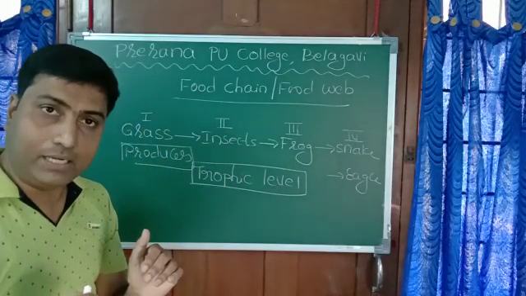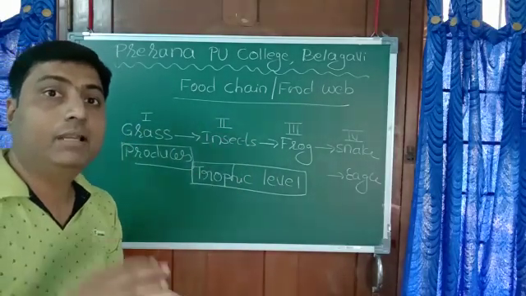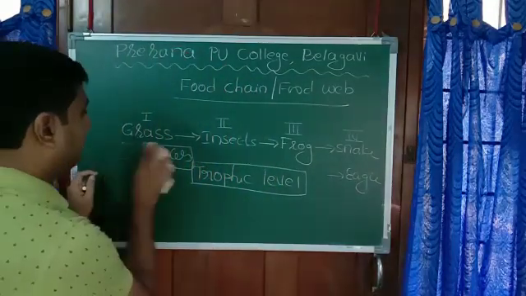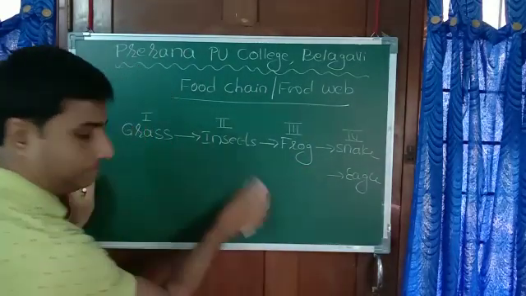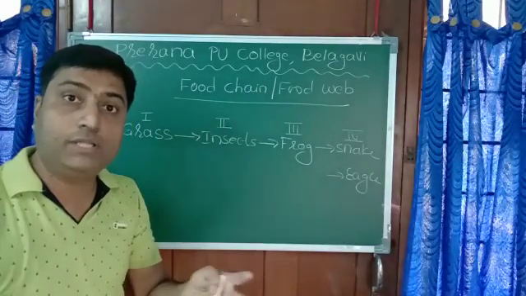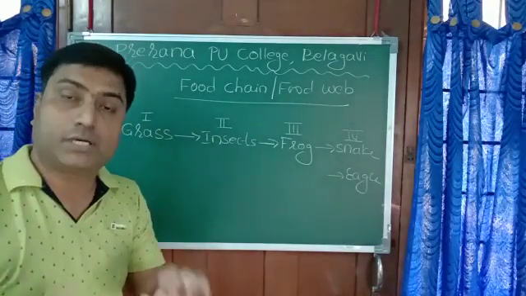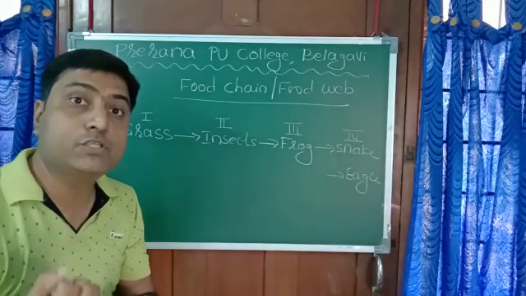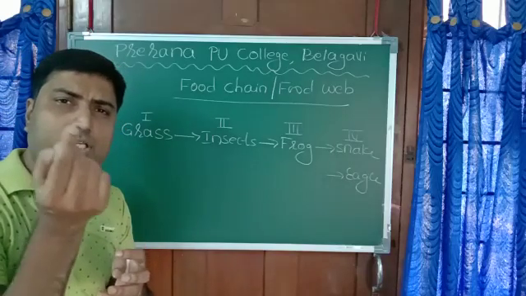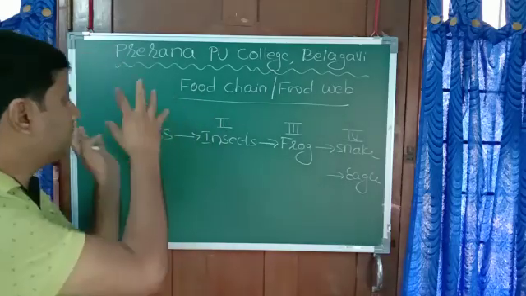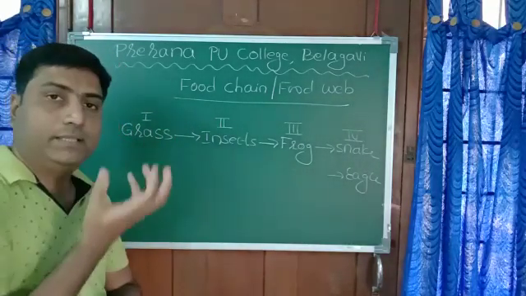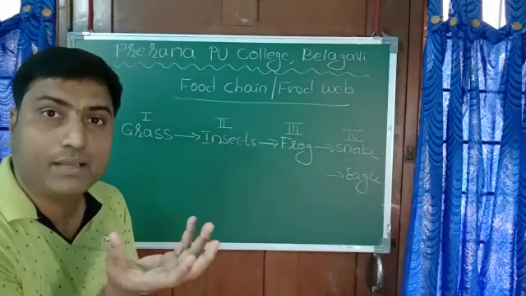Between trophic levels, there will be transfer of energy. What is the transfer of energy? Let us see. First, plants prepare their own food, they are autotrophs, so they are called producers. They produce their own food by utilizing solar energy, sunlight. Whatever sunlight falls on them, actually they use just 1% of the sunlight to prepare food. So now food is stored in them. That is the form of energy, chemical energy.